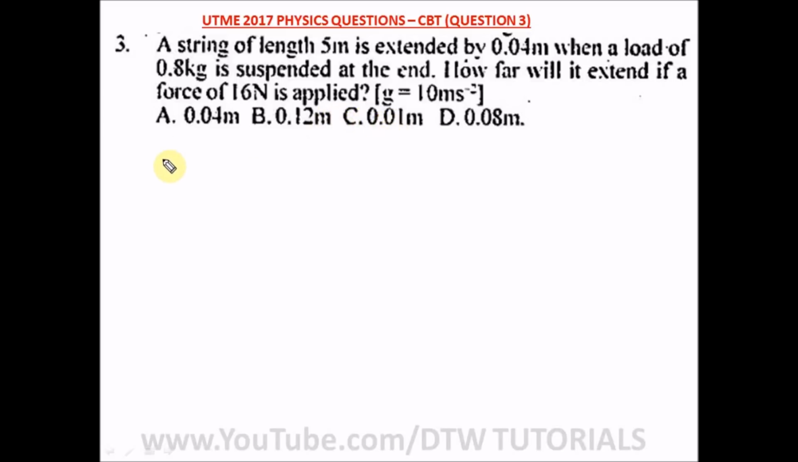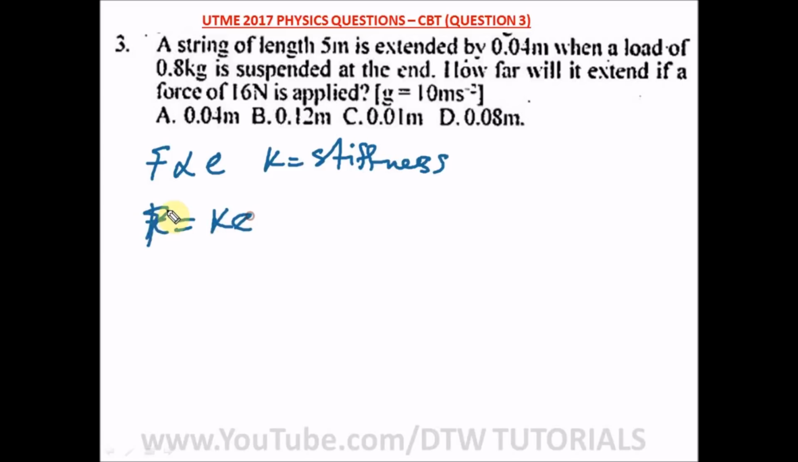Now, it's just simply remember Hooke's law. Hooke's law says that your force is directly proportional to the extension, provided the elastic limit is not exceeded. The extension E in an elastic material is proportional to the load or applied force F. So you introduce a constant K, which is known as your elastic constant or stiffness. And when you introduce this constant, we have F is equal to KE.